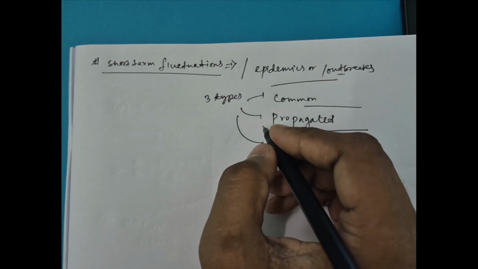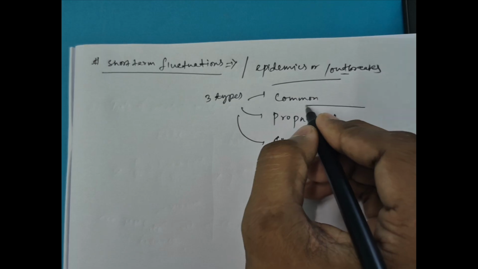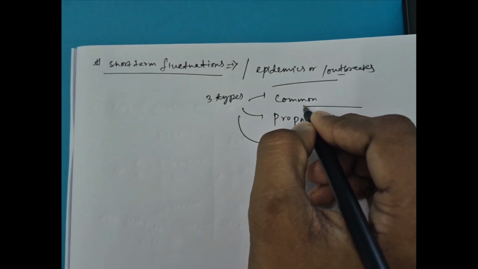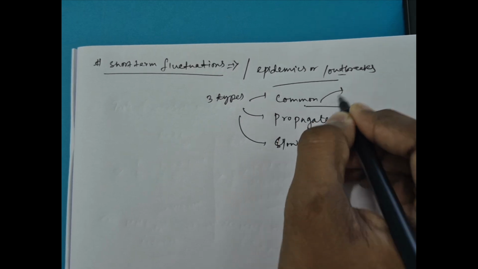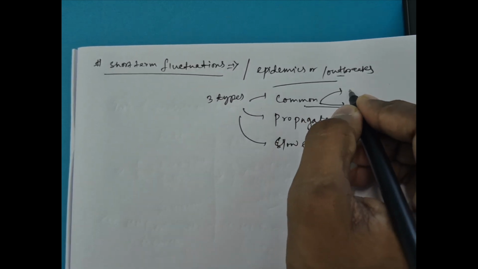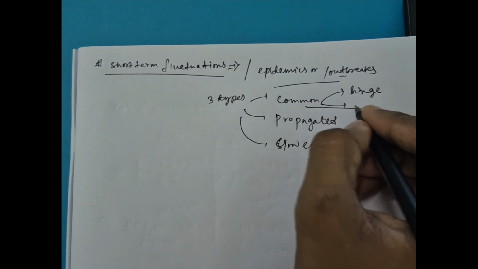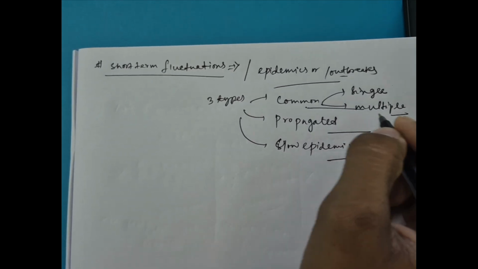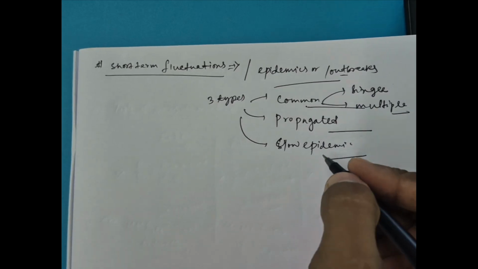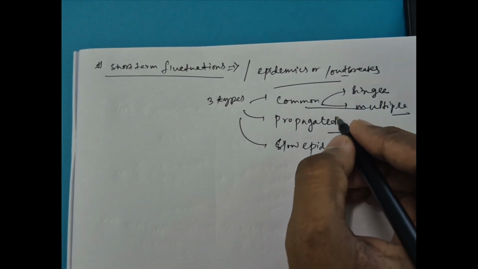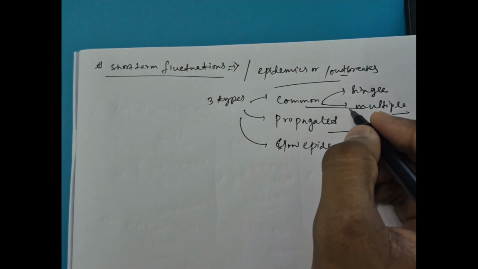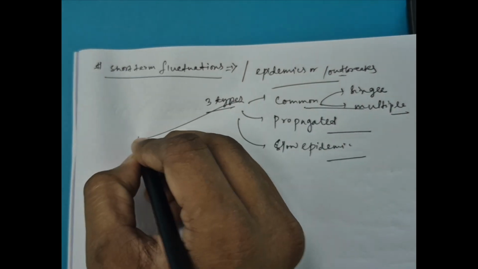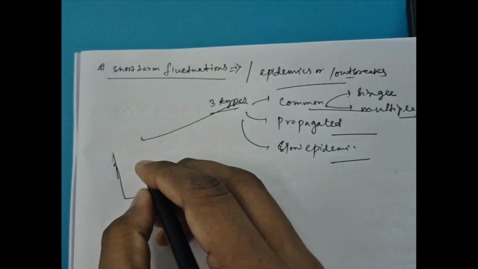In case of single exposure or point source epidemic, or the continuous or multiple exposure, that is common source. So in common source there will be two types, whether it is single exposure or multiple exposure. If we see a common source and single exposure, the graph will be like this.